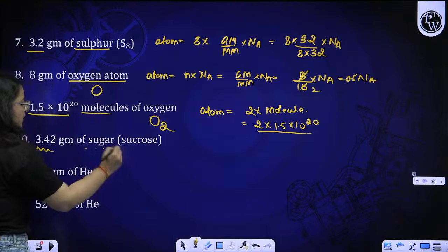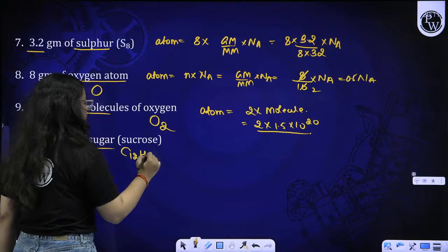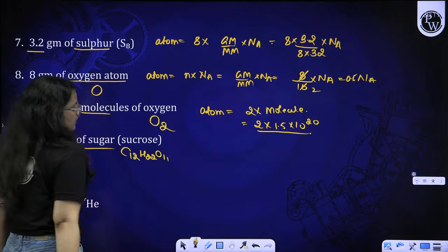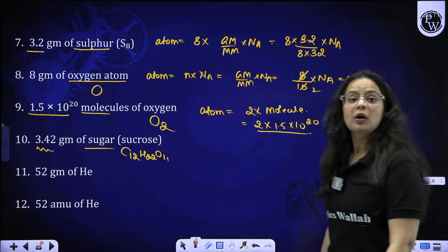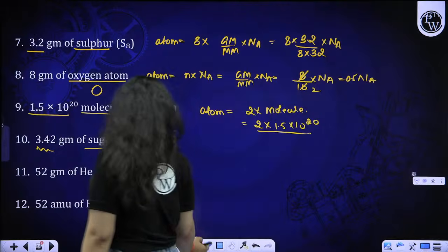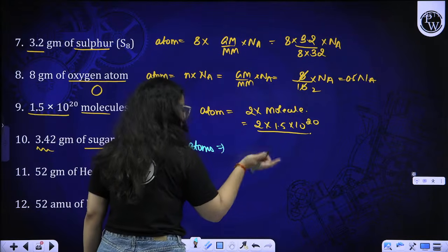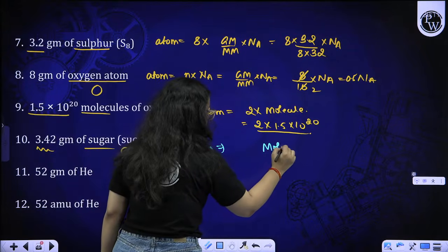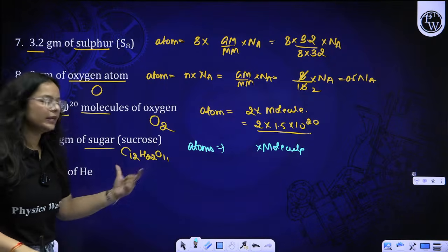3.42 gram of sugar. Very good beta. Sucrose, C12H22O11. So if you want to find out the atoms, how to do so? Whatever the number of molecules comes, you have to multiply by how many atoms are there in a molecule.